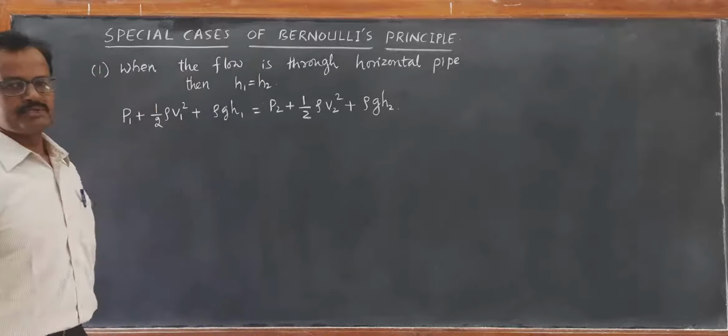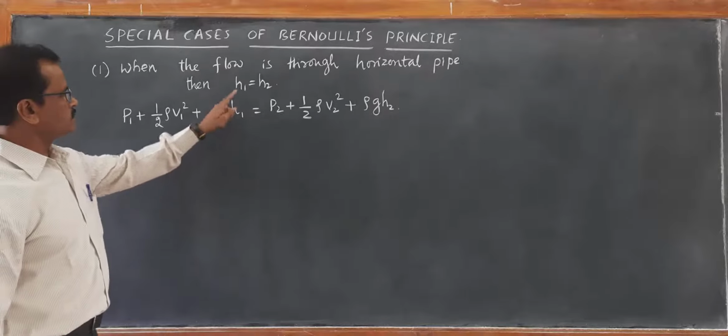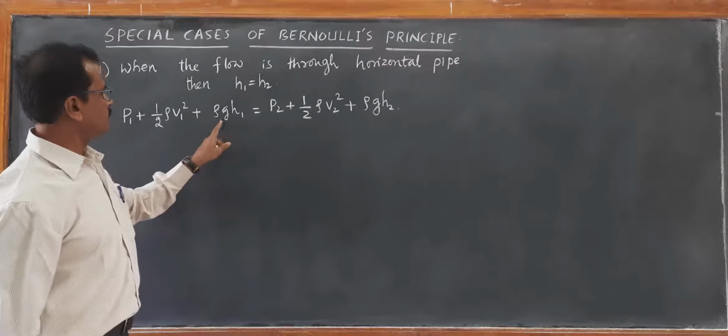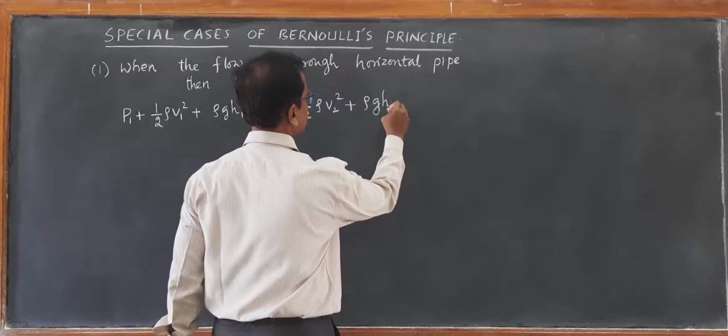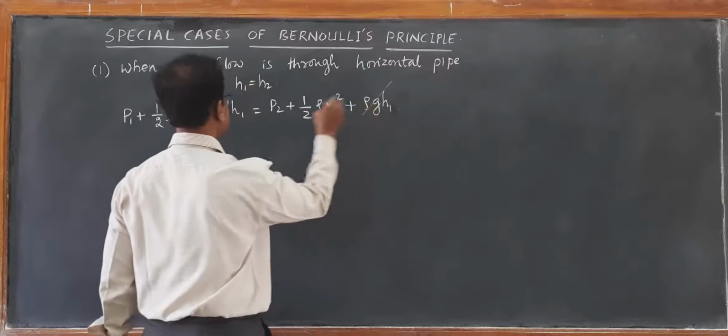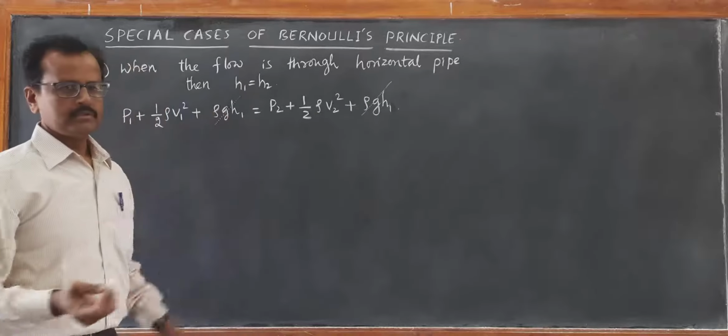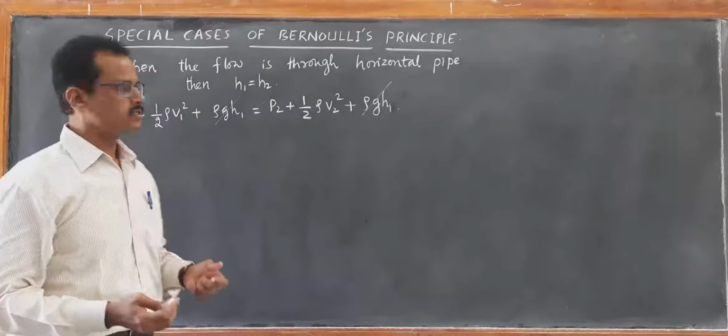This is the Bernoulli's principle. So since H1 is equal to H2, rho G H1 cancels with rho G H2. So potential energy difference becomes 0.